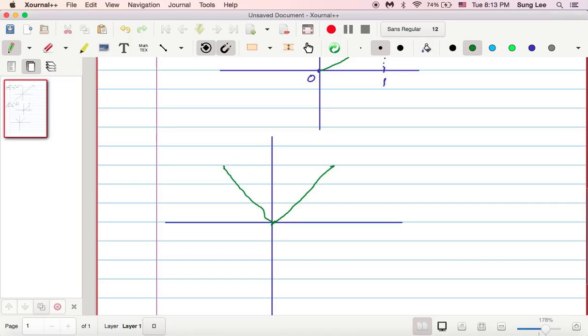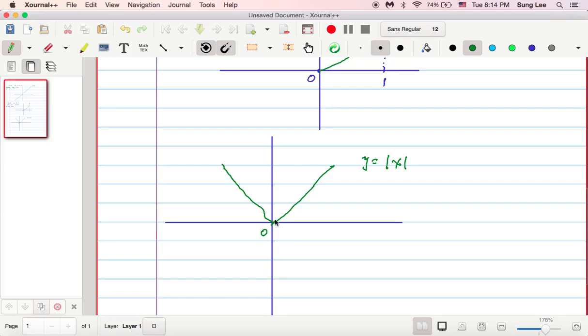What I intended to draw is the graph of y equals the absolute value of x. Here at x equals 0, we talked about this a while back, right? This function, the absolute value of x, is continuous but not differentiable at x equals 0.